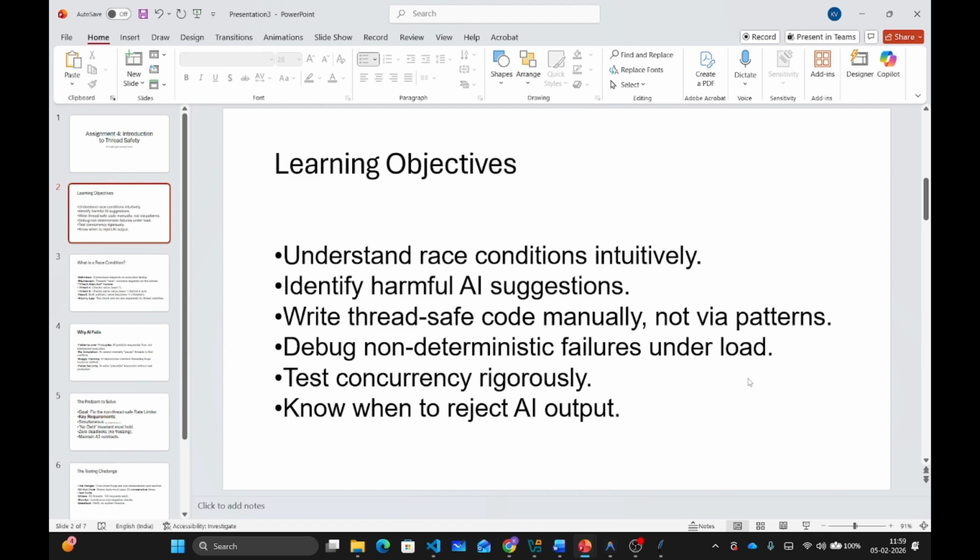In this assignment, AI is not your assistant. AI is a hazard you must navigate around.